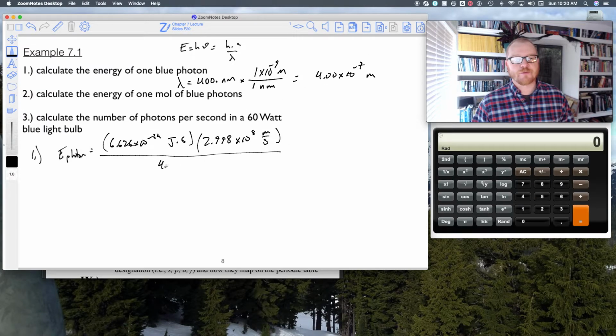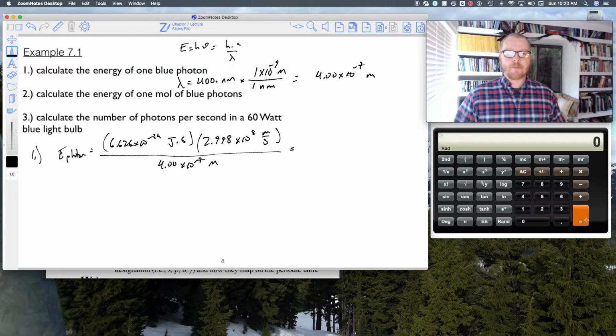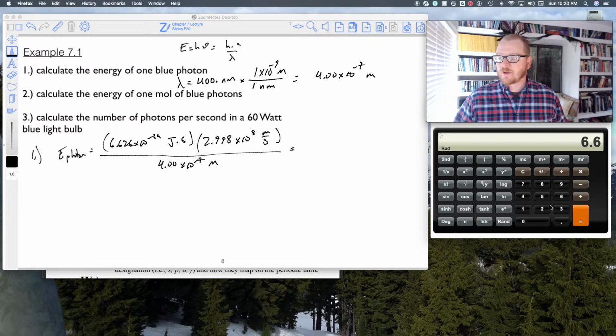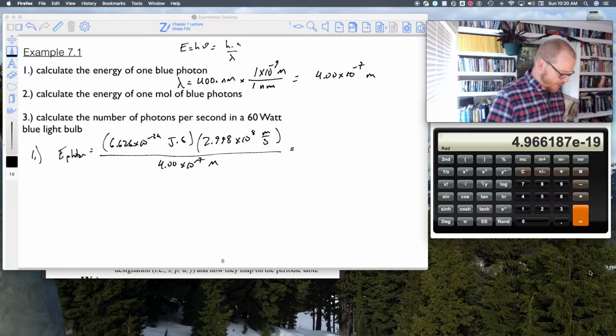And that's divided by 4.0 times 10 to the minus 7 meters. So this is kind of like thermo, where this is just largely plug and chug, but we've got to make sure we're putting things into our calculator correctly. Okay, so I've got 6.626 times 10 to the minus 34, times 2.998 E8 equals, and then divided by 4 E minus 7 equals, and that's right, because I got my cheater notes right here telling me what the answer is.